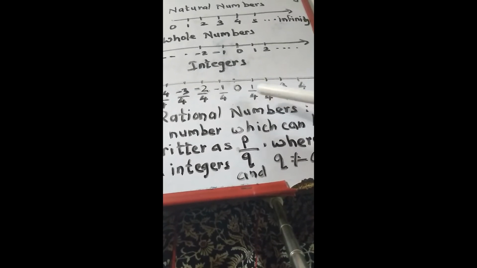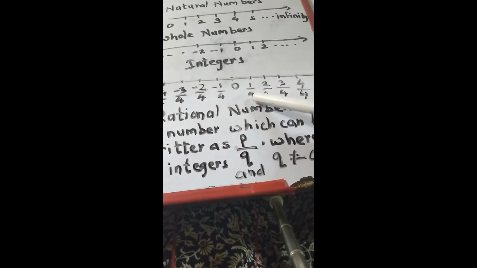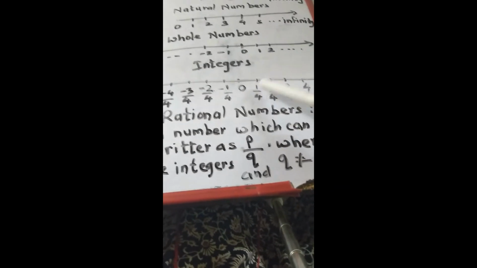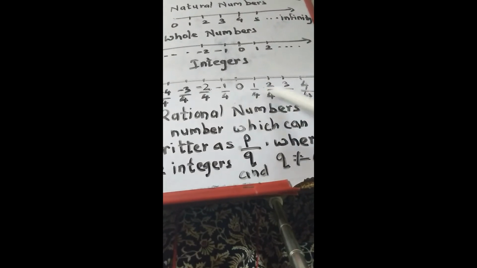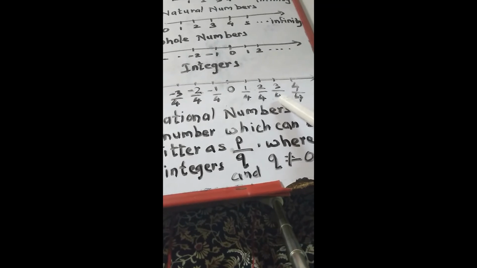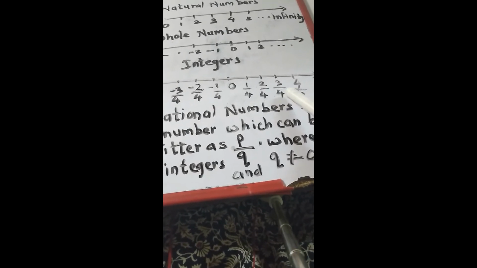What does the denominator indicate? Denominator indicates the total number of parts. How many parts have we made? 1, 2, 3, 4. So 4 parts were made. So the denominator is 4. That is the total number of parts.